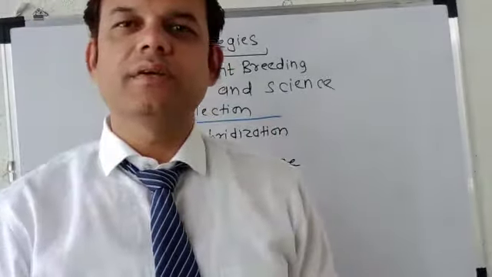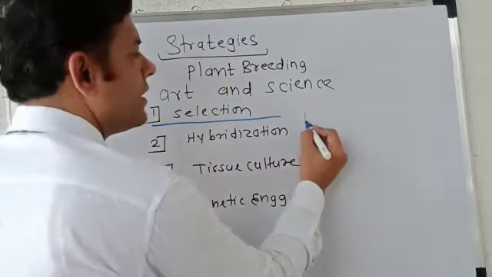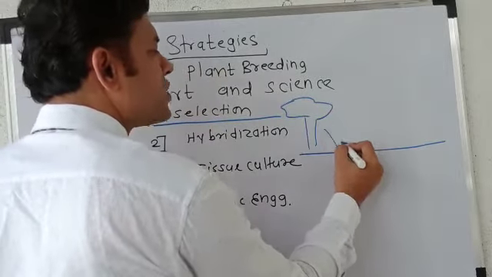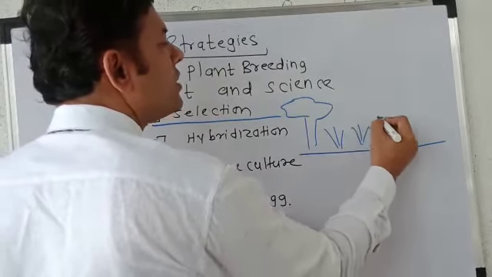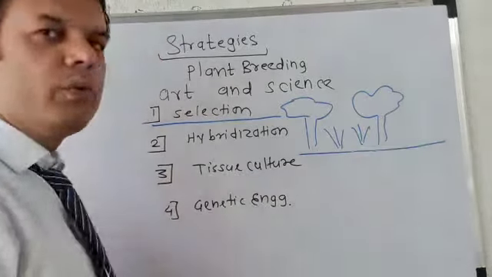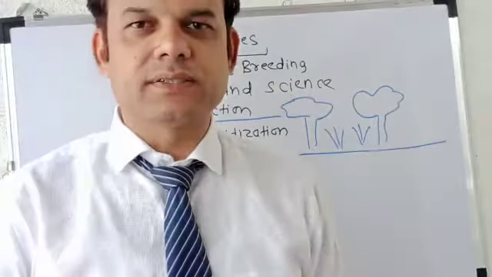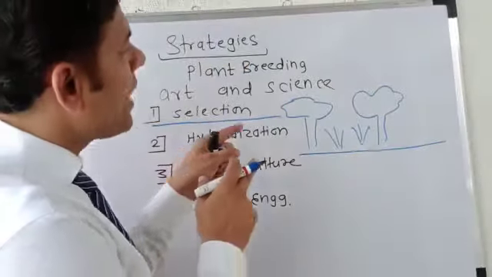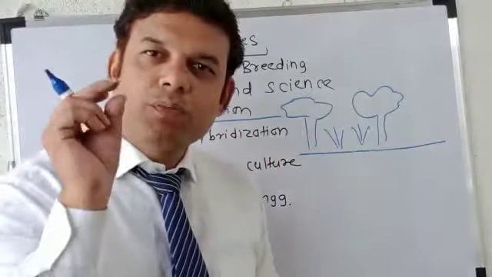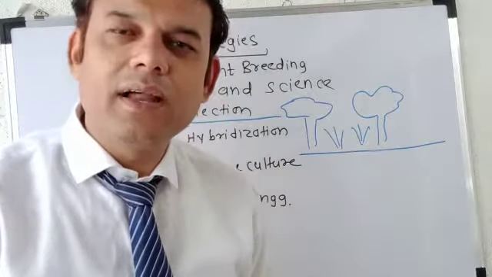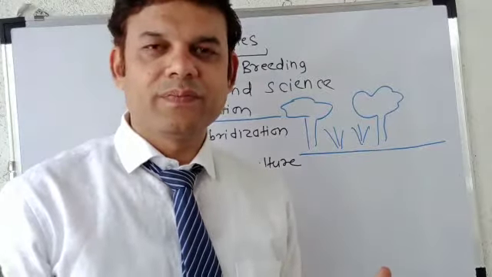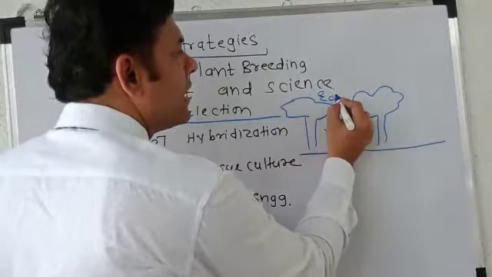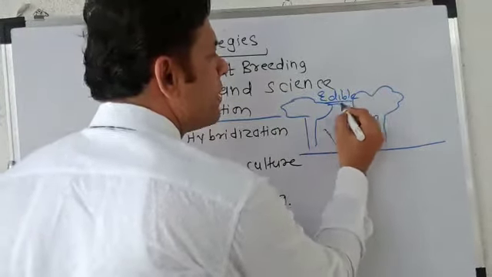What does the word selection mean? We know that when we go to a jungle, there are different types of plant species available. Suppose I draw this as a jungle. Now in the jungle there are different types of wild plants. When agriculture was initially started, the nomadic man went into the jungle and observed that some plants are edible and some plants are non-edible. That was the beginning of agriculture. So those plants which we can eat are called edible plants. So he selected those edible plants.